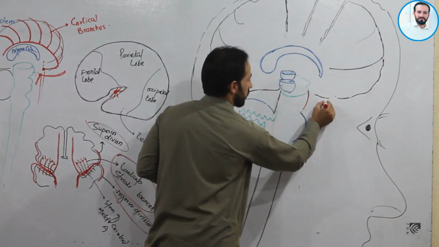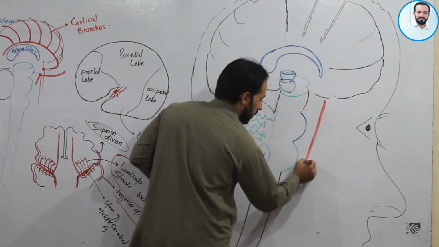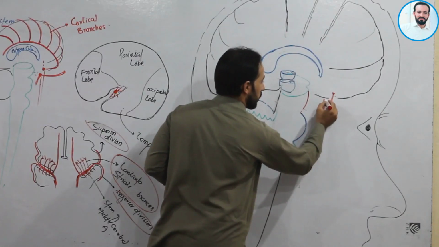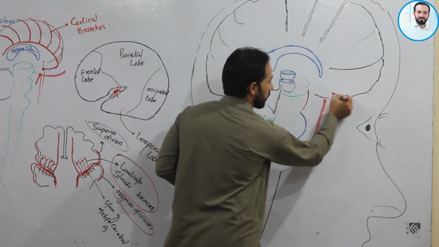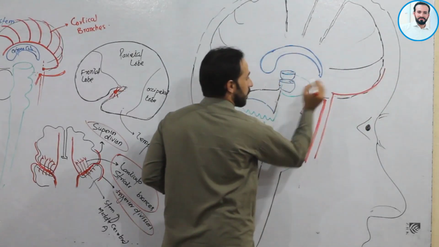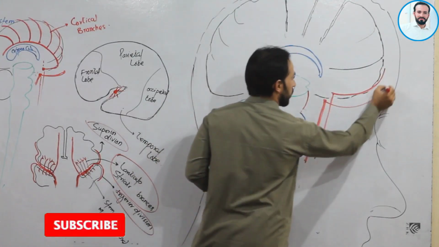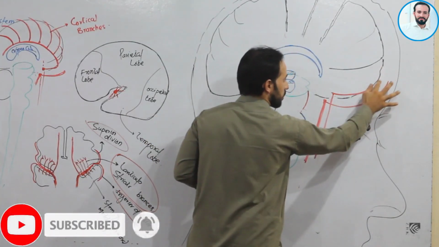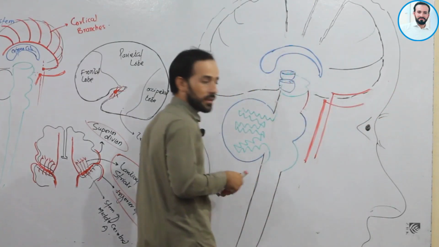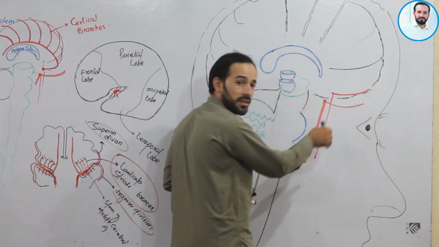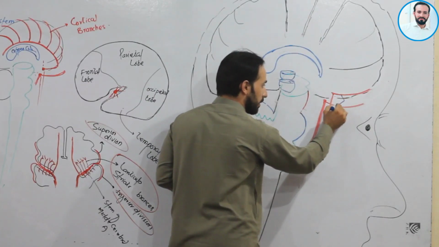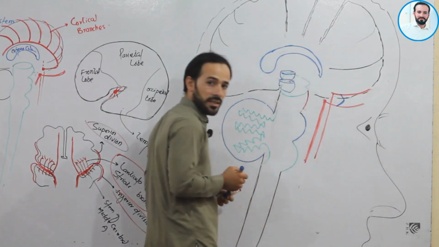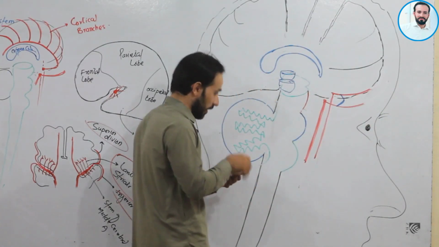This is our carotid system. Clear, friends? This is our carotid system. This is the left anterior cerebral artery, and this will be our right anterior cerebral artery. Clear? Both the anterior cerebral arteries are united, communicated by the anterior communicating artery. Clear? Right.